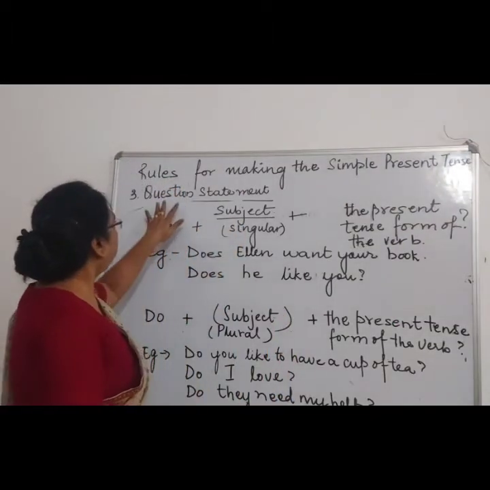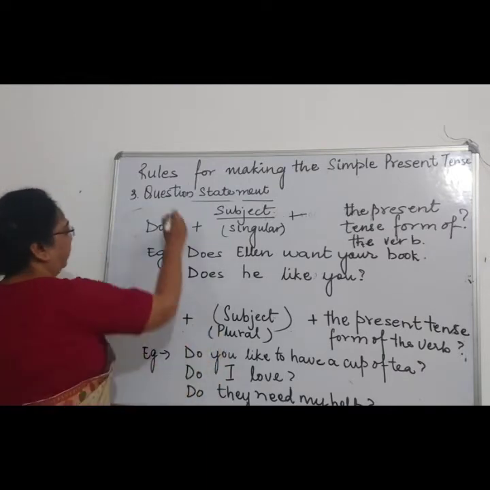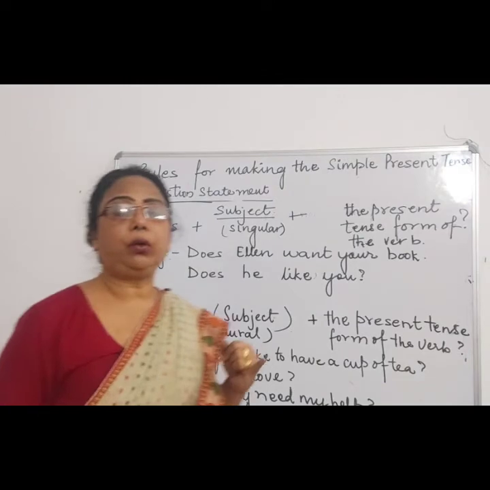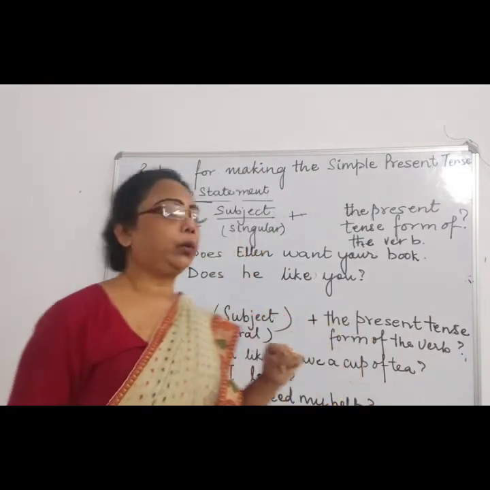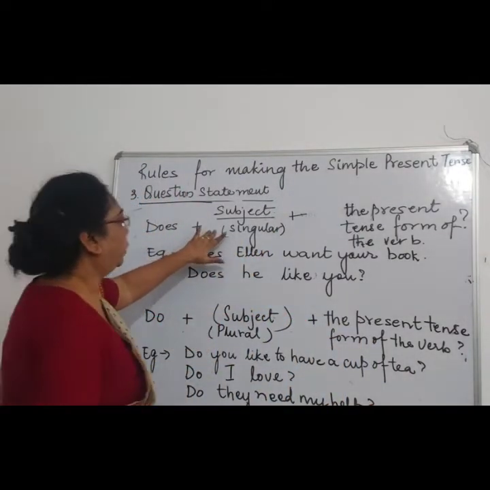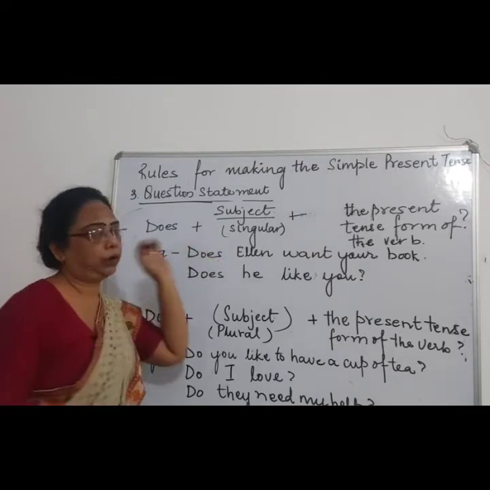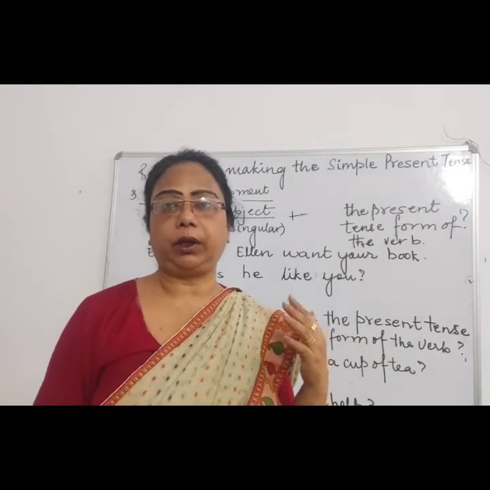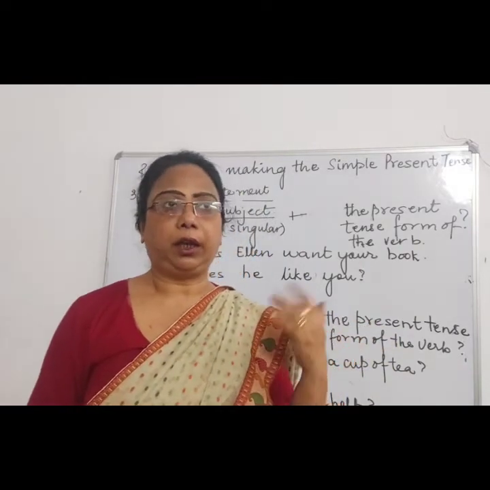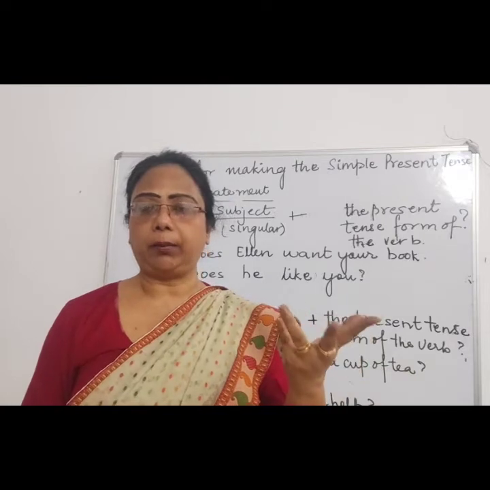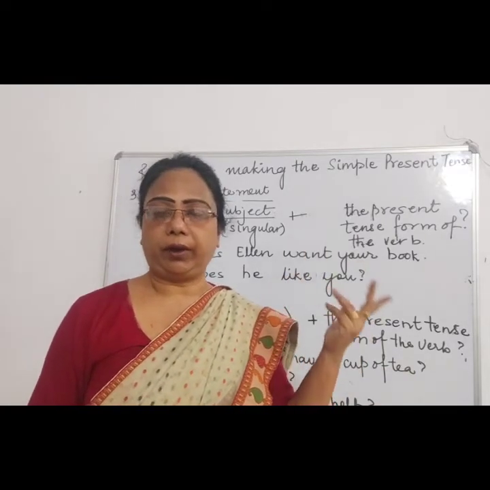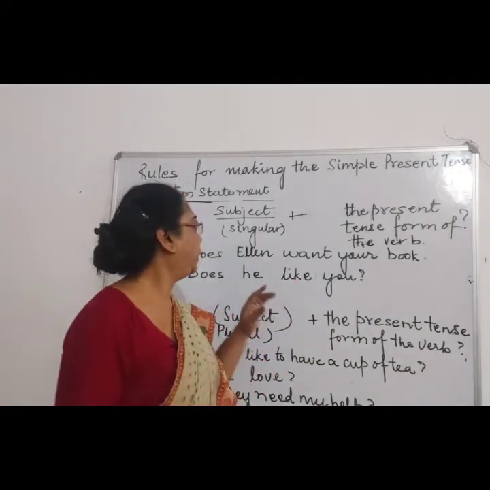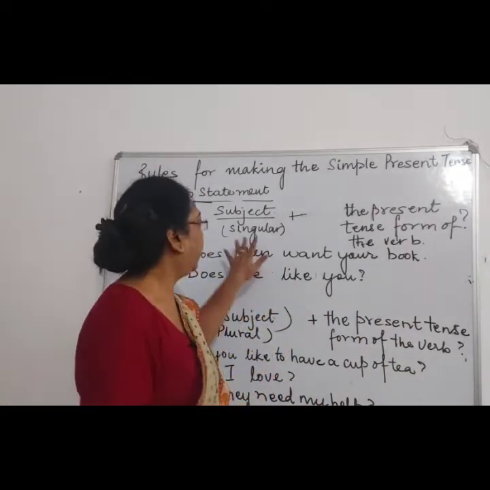Now children, when the sentence is in the question form, we all know that it always ends with a question mark. When the subject is singular, now singular means either the name of a person, place, animal, or if it has been used instead as a pronoun, that is he, she, it, that is singular.